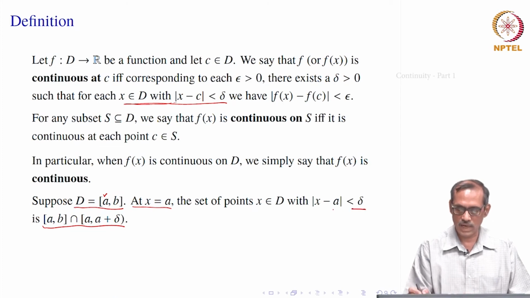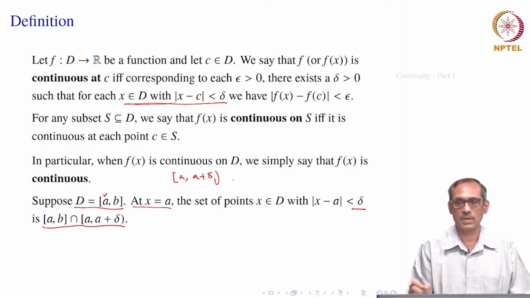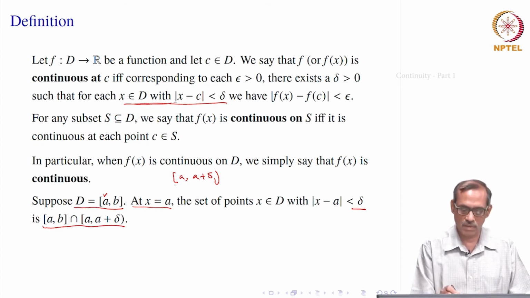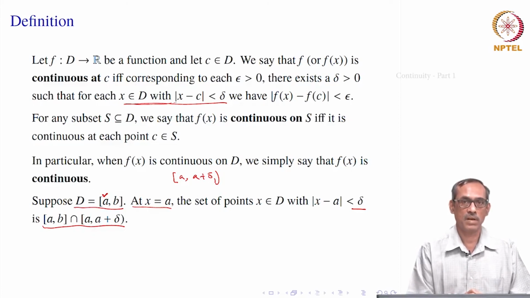You can start with any delta, but this will give rise to a new delta. You will always get one neighborhood of this type, a to a + delta 1, where we can choose delta 1 smaller than delta appropriately, or even the minimum of delta and b - a, that would give some neighborhood of this type. So, at the left end point a, only the right side limit is meaningful.